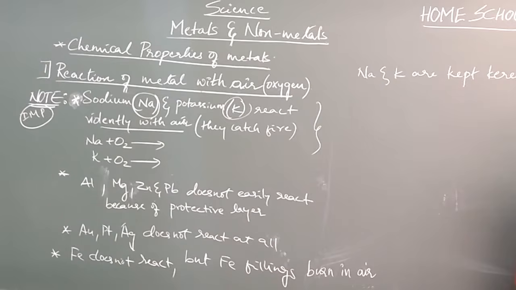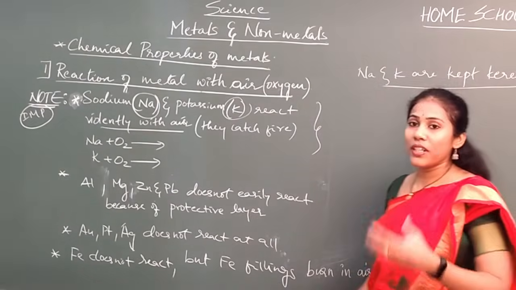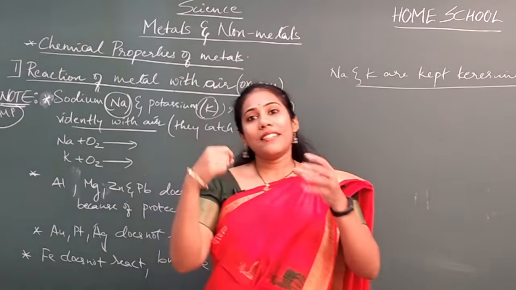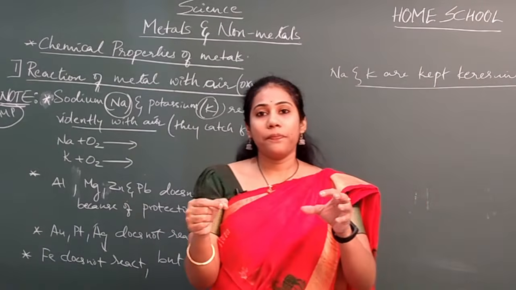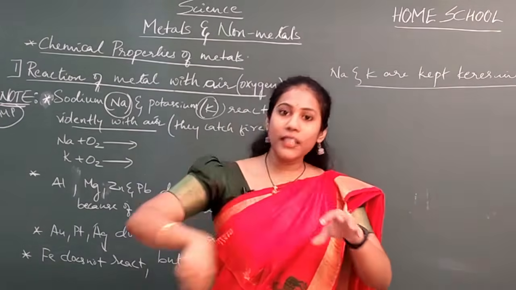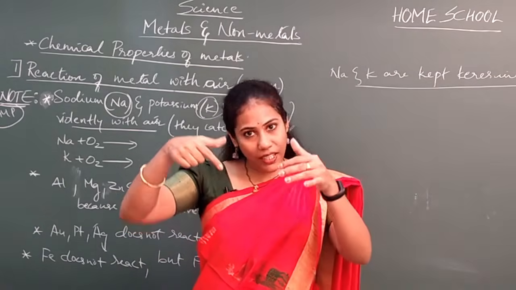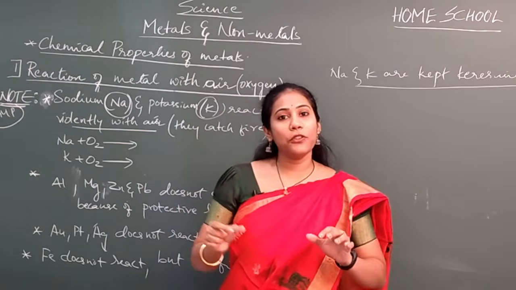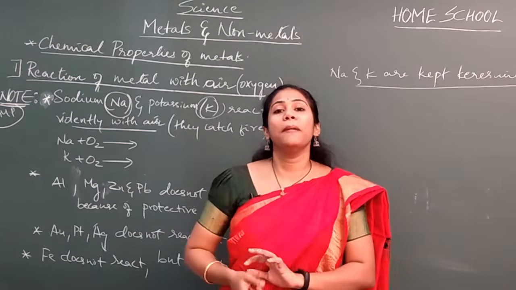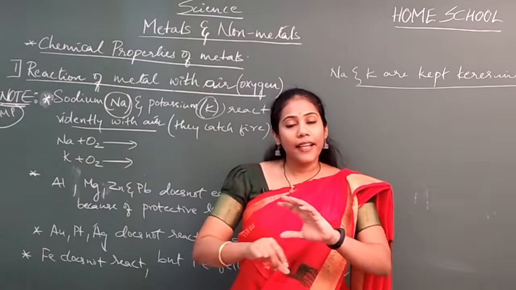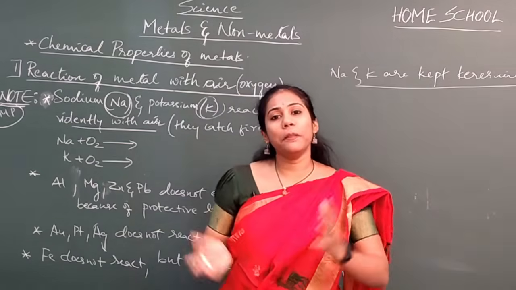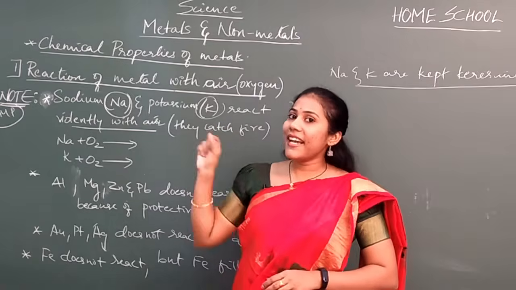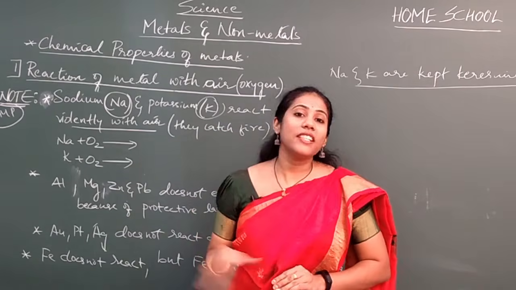Okay, kerosene. Whenever you want to store sodium and potassium, we don't use plastic bottles or glass bottles. We will coat the bottle with kerosene, or we will coat the bottle with wax. We will fill it with kerosene, and then we will dip sodium and potassium in that. If you keep it open to the atmosphere, what will happen? The atmosphere contains oxygen, so these can quickly react with oxygen, catching fire.